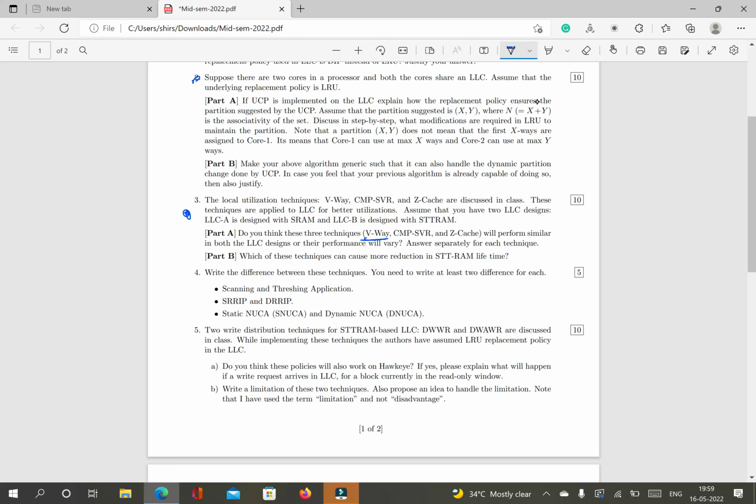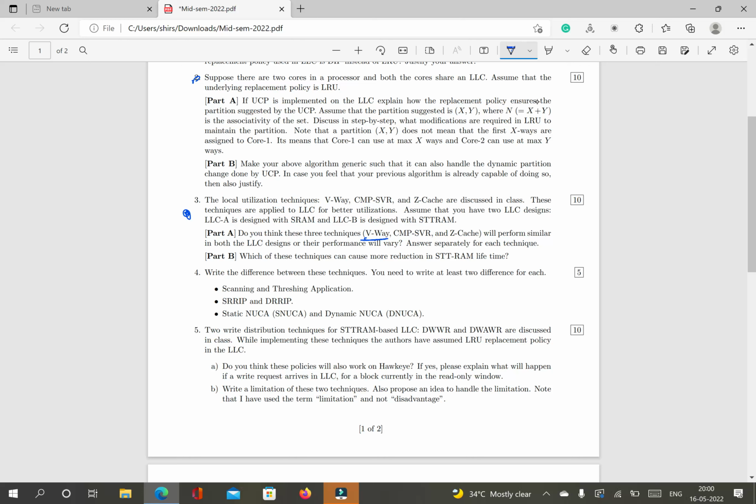So ignoring this point, do you think there will be any additional degradation, any additional problem, if you implement VUA in SRAM LLC, or any additional problem if you implement VUA in STTRAM? Yes, there will be some additional problem, because in VUA there will be some additional number of writes. You cannot say that there will be no additional writes, because of the forward and backward pointers, there will be some extra writes, and those may create problems, but the degradation will be less in VUA.